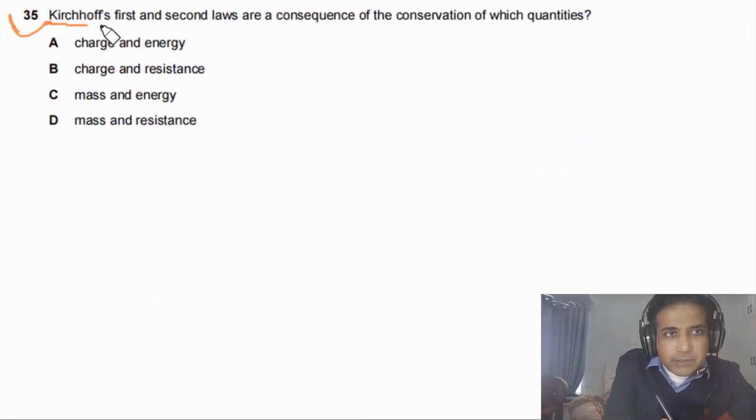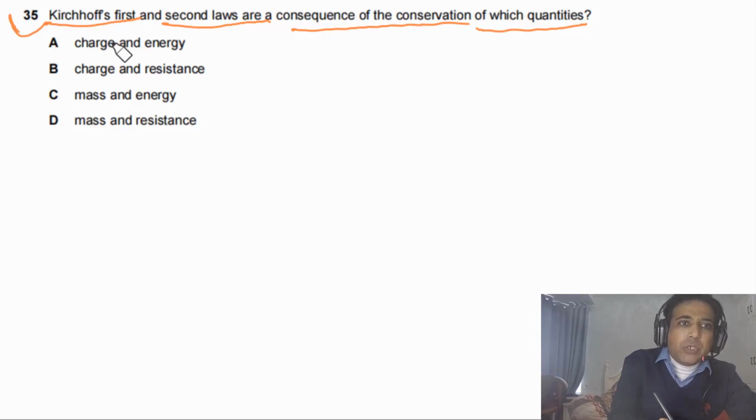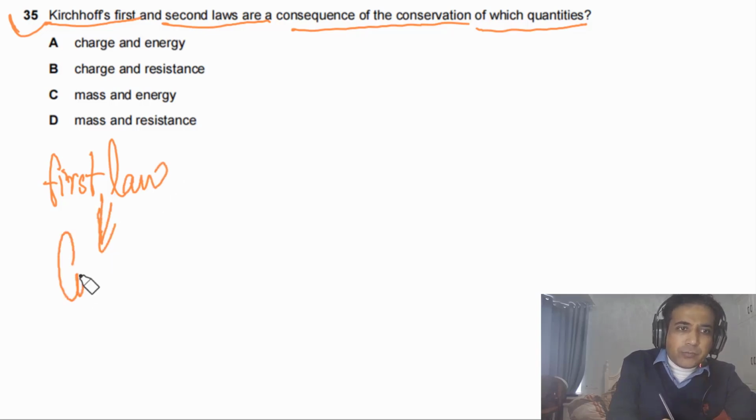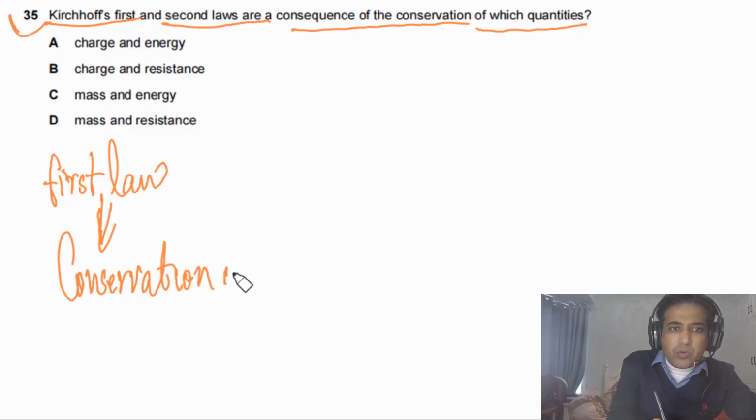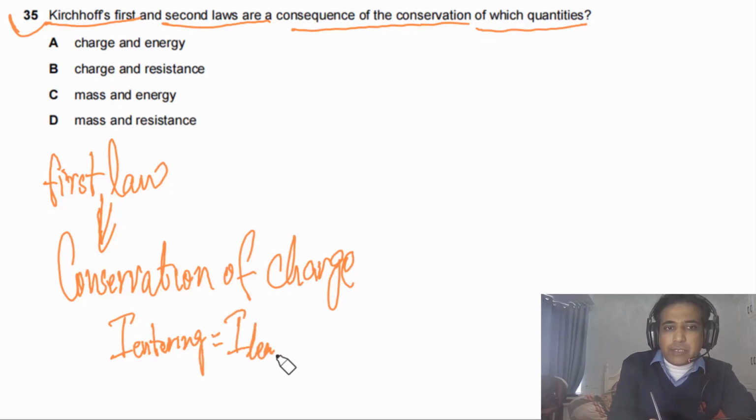Question 35 says, Kirchhoff's first and second laws are a consequence of the conservation of which quantities? The first law, Kirchhoff's first law, is based on conservation of charge, because the current entering and leaving a junction should be the same. I entering a junction has to be equal to I leaving a junction. So charge has to be conserved.